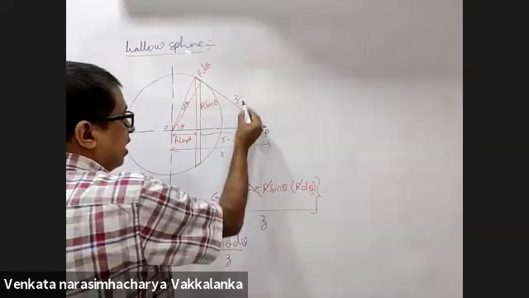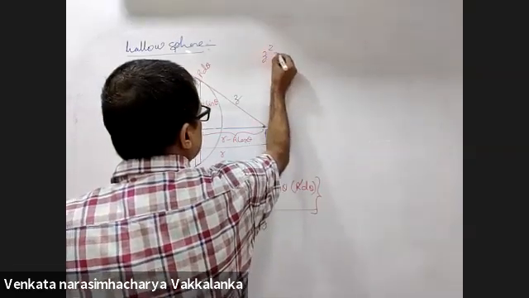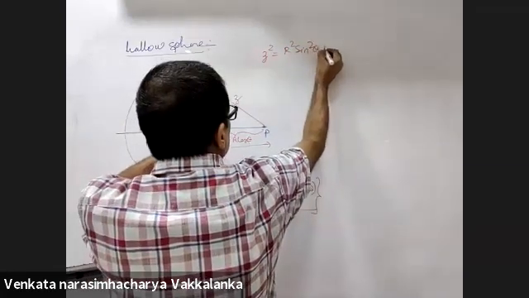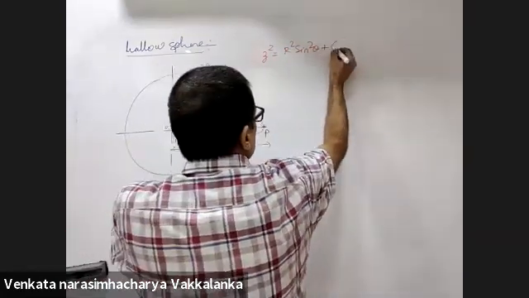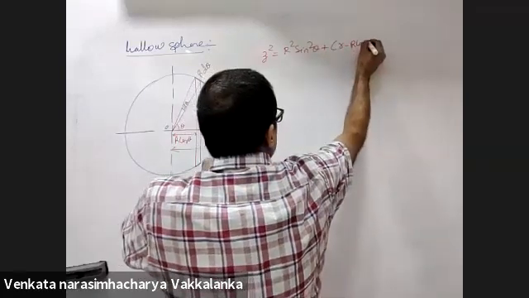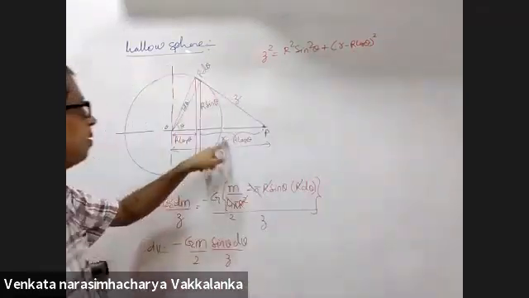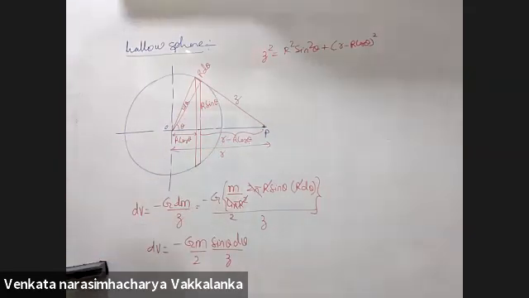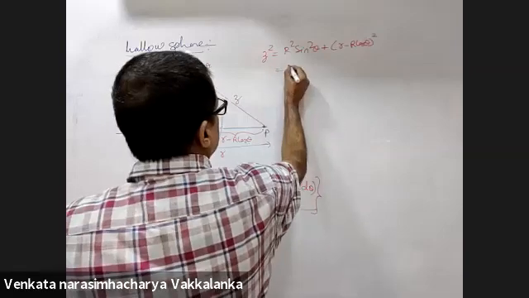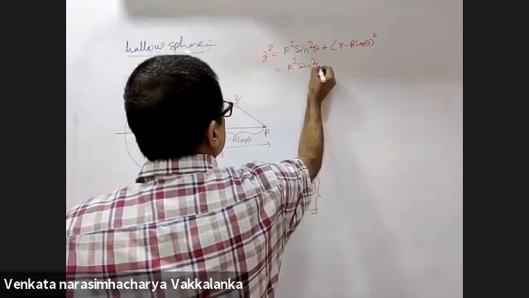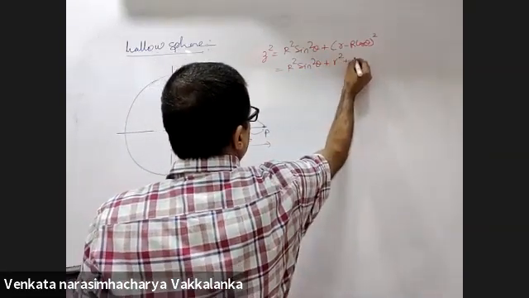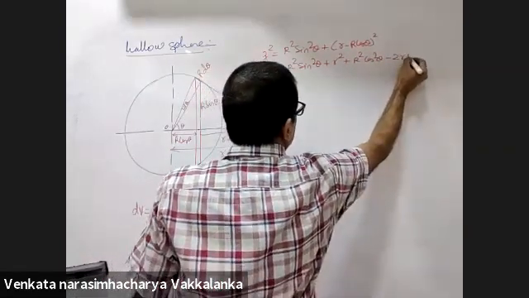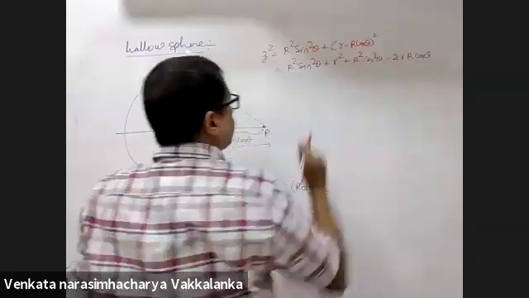So now we take the help of Pythagoras theorem. Z square is equal to R square sin square theta plus this distance whole square, r minus R cos theta whole square. R square sin square theta plus r square cos square theta minus 2 small r capital R cos theta.